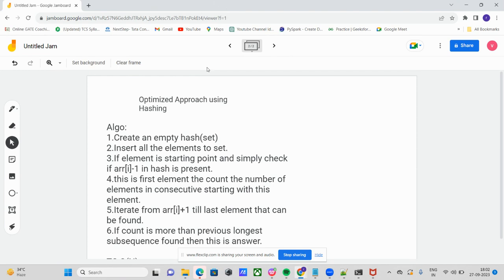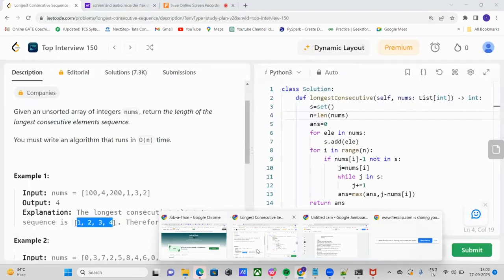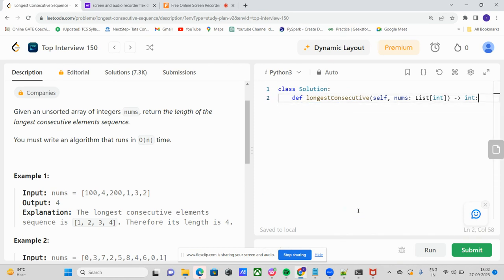Now we can do the solution in Python. So I can write the solution in Python. First we get the length of nums, and after that we set answer equal to 0, and then count equal to 0. We also require a list so we can remove the duplicate elements.